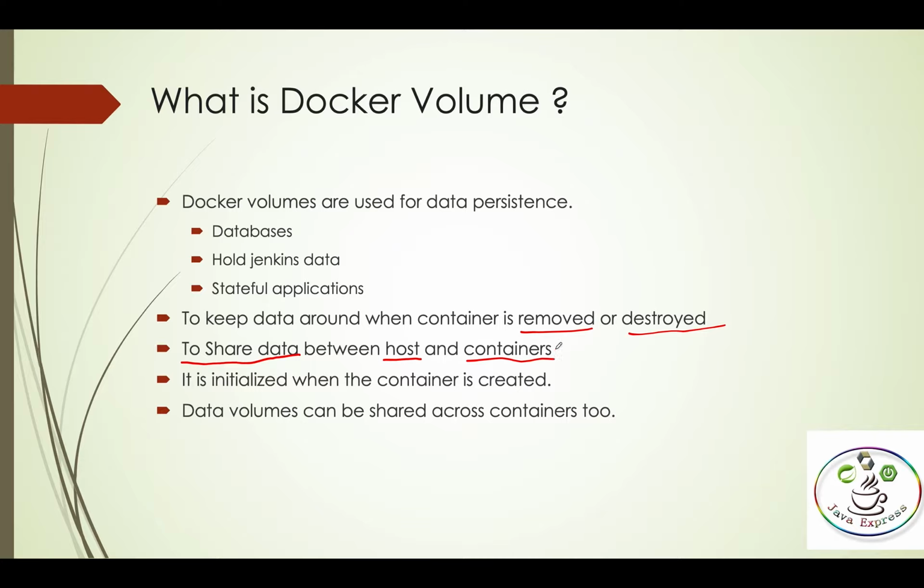So your Docker engine is installed. You create one folder in the host and just map it to your container, so even if the container is removed or destroyed, the data remains. A volume is initialized when the container is created. While creating a container with the Docker command, you can give -v. And if you have multiple containers and want to map all of them to a single directory, you can still map it. That's why data volumes can also be shared across containers. This is the Docker volumes concept.